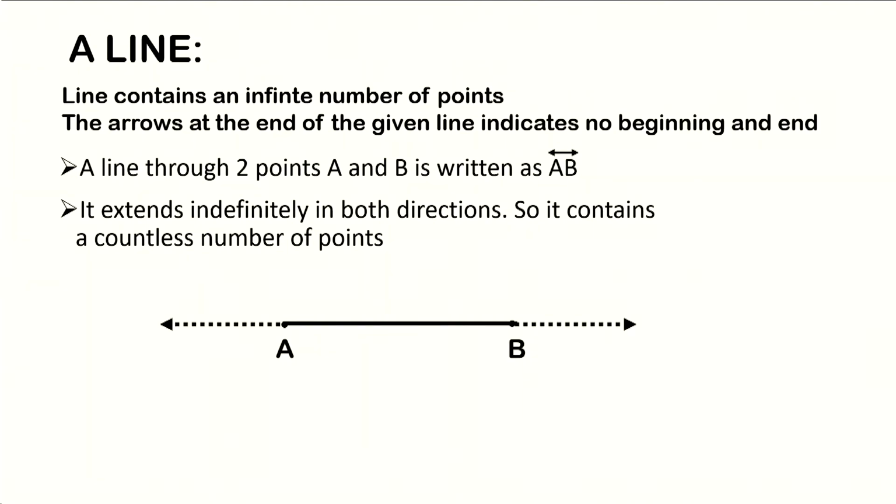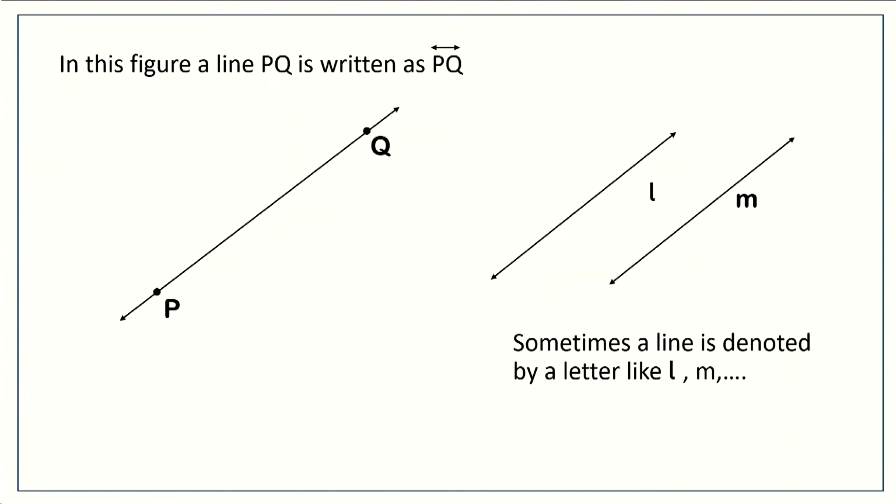Look at this figure, points A and B are marked on the line. Look, both the ends are shown by arrows. The line does not have definite length. In this figure, a line PQ is written as line PQ. Sometimes lines are denoted by letters like L, M and so on.